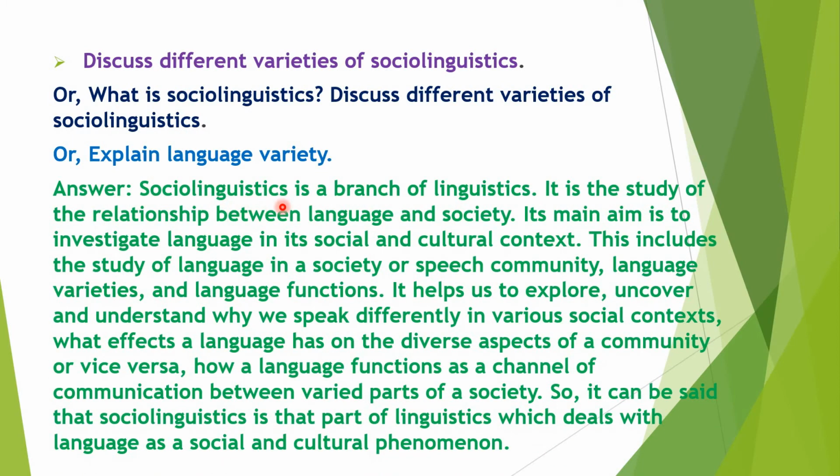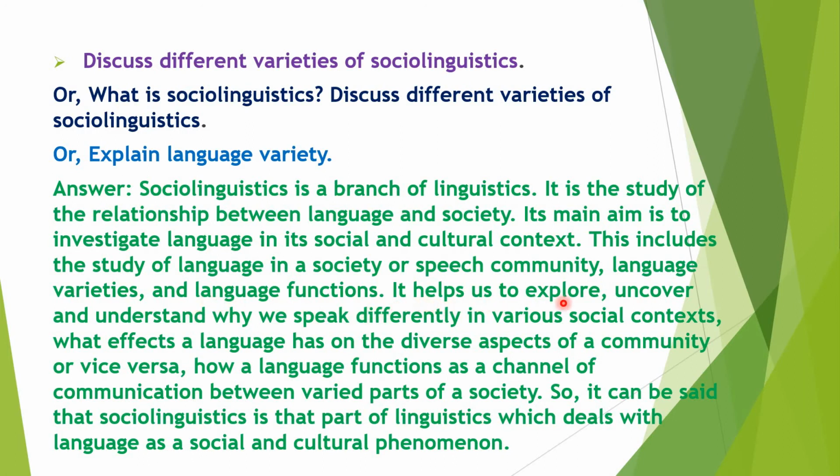The answer is, sociolinguistics is a branch of linguistics. It is the study of the relationship between language and society. The very word sociolinguistics hints at this. What does it mean? Actually, language and society combine to form sociolinguistics. Its main aim is to investigate language in its social and cultural context. This includes the study of language in a society or speech community, language varieties, and language functions.